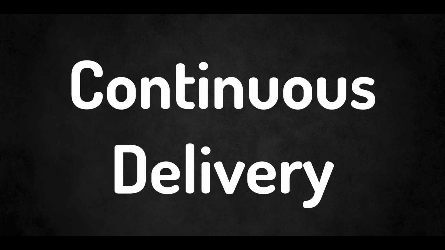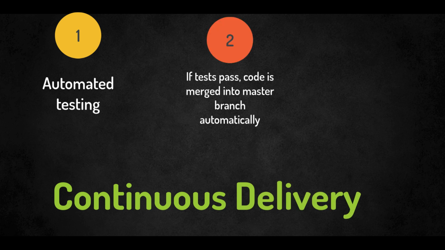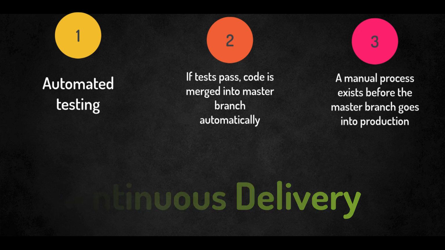Extending on continuous integration, we have continuous delivery sitting at our next level of automation. This expands on continuous integration by not only running tests on the merged code, but taking it one step further, perhaps then merging our code into our master branch, but there will be manual checks before it is integrated into production. So expanding the steps of continuous delivery, we carry out our automated testing. If those tests pass, then we can go through and merge into our master branch. But then there's a manual process before the master branch becomes production.